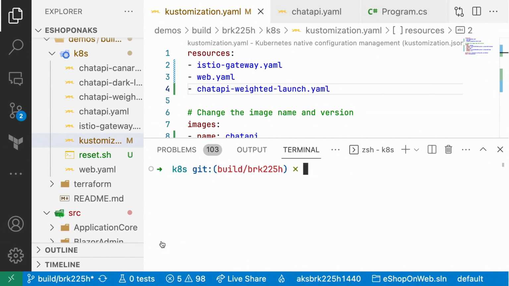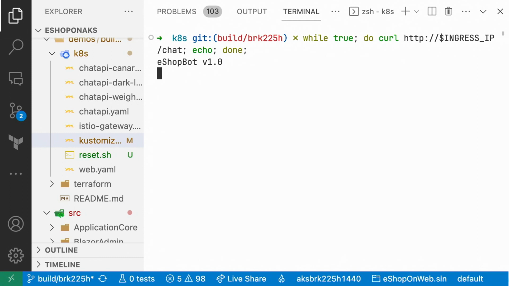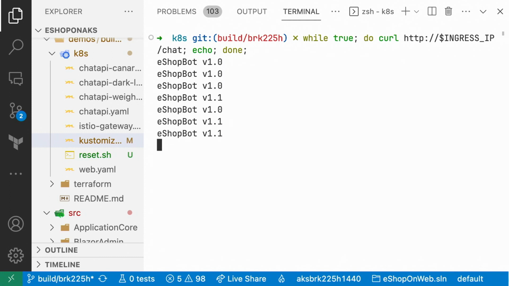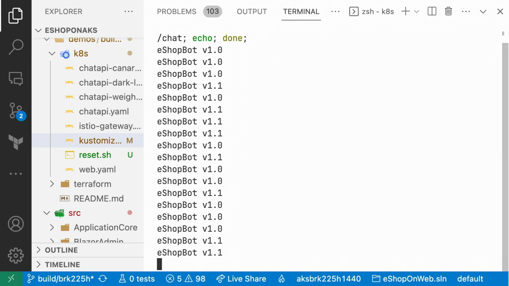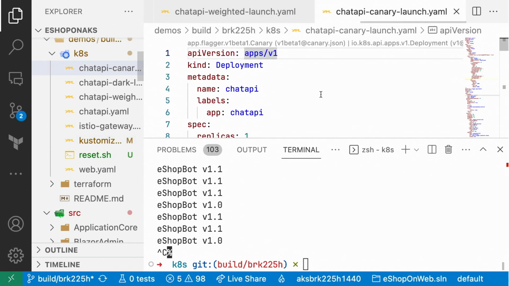Now, what I can do is run a continuous curl to this application, and then we'll start to see the traffic being distributed to 1.0 and 1.1 pretty evenly. And when you're ready, you can change the weight distribution and send 100% of the traffic to 1.1 and 0 to 1.0. But do we want to do that manually? Not really. We want that to be automated.